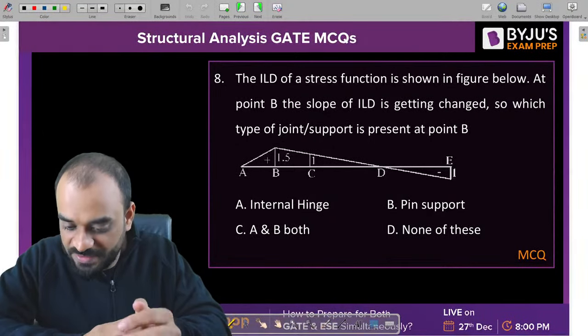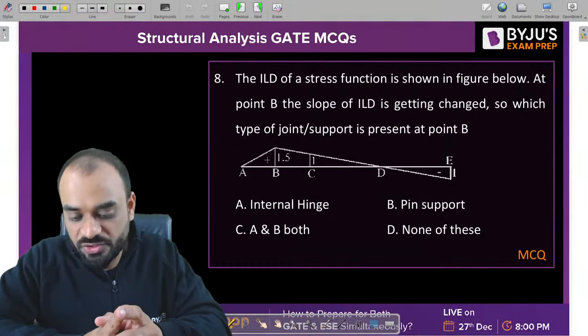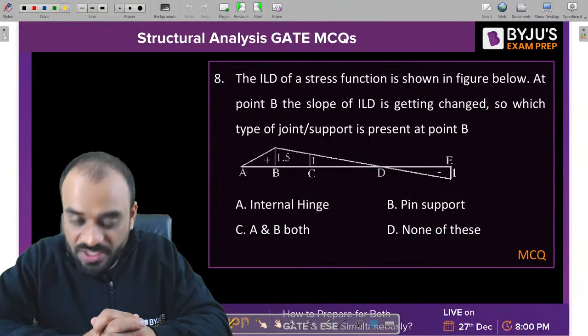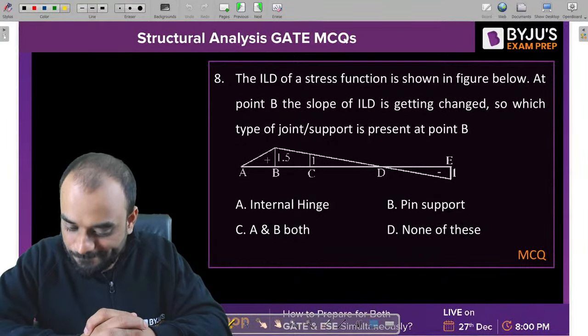Yatish A, Prashant C. I will tell you, right? We'll solve a question which is related to this, okay? Prashant C, Yatish A. Swapnil D,